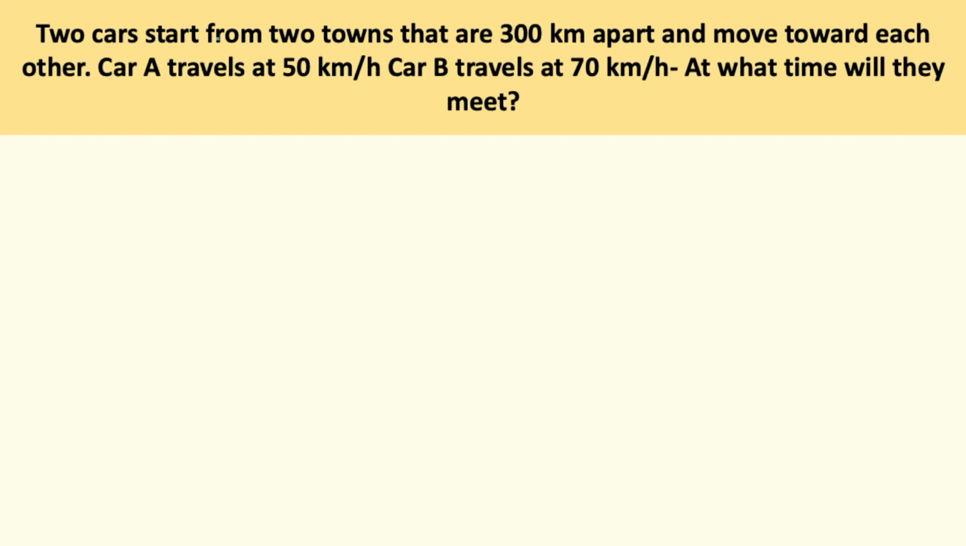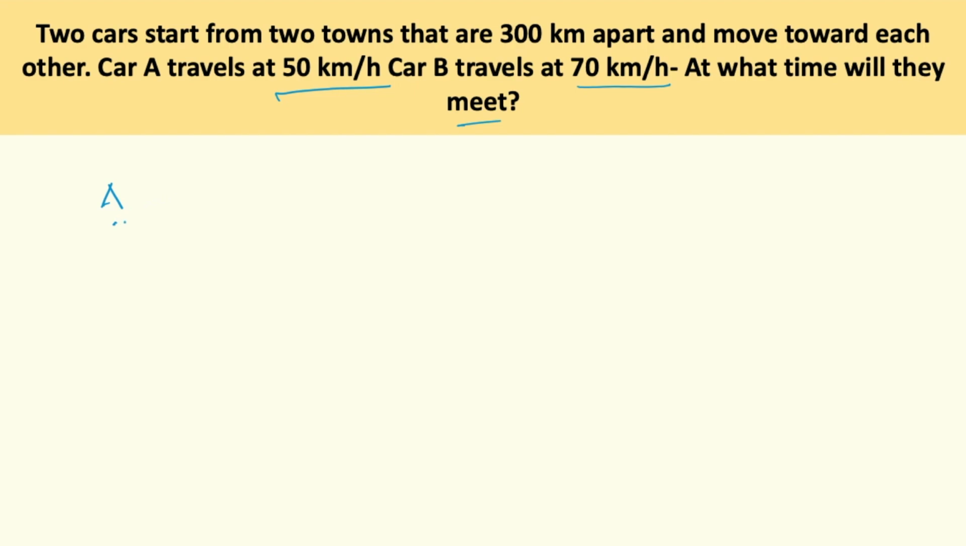Two cars start from two towns that are 300 km apart and move towards each other. Car A travels at 50 km per hour and car B travels at 70 km per hour. At what time will they meet? So let us put it down in representation here.